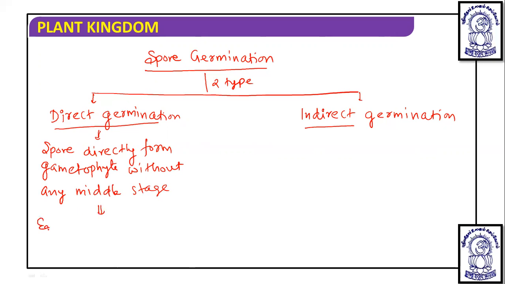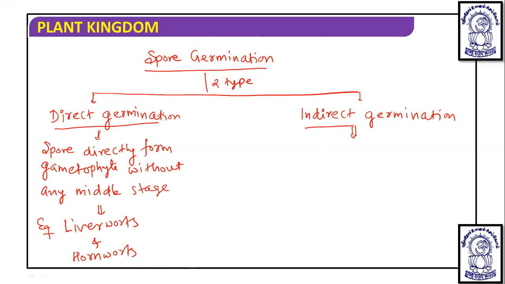And this direct germination happens in the case of liverworts and hornworts. These are two groups of bryophytes. But in mosses, indirect germination occurs.